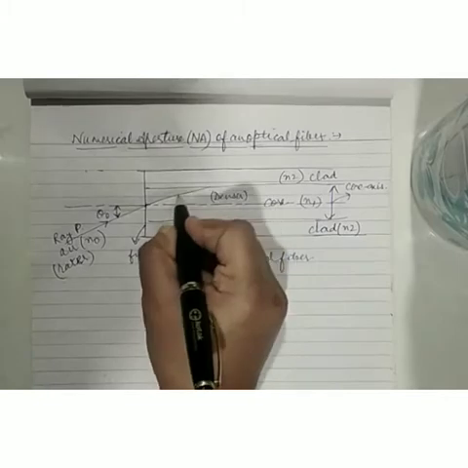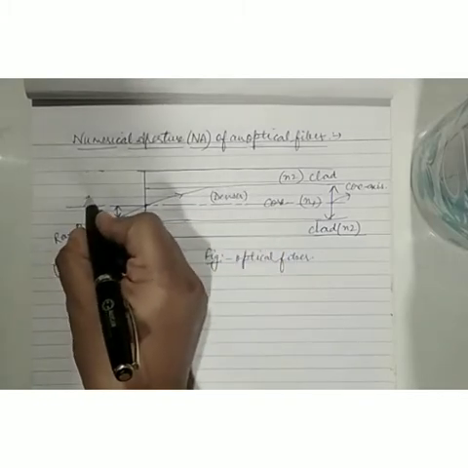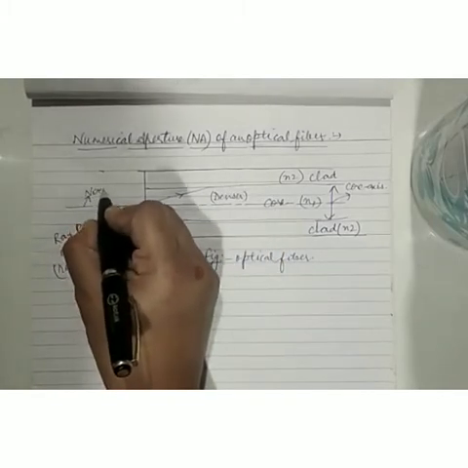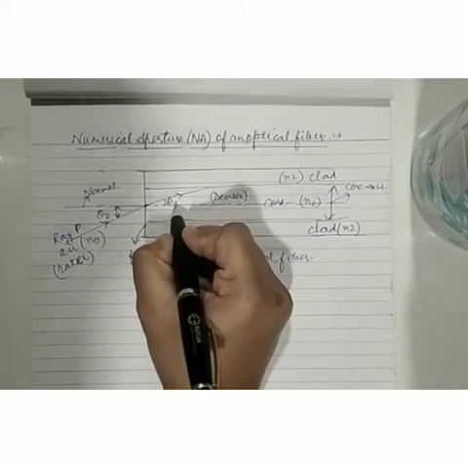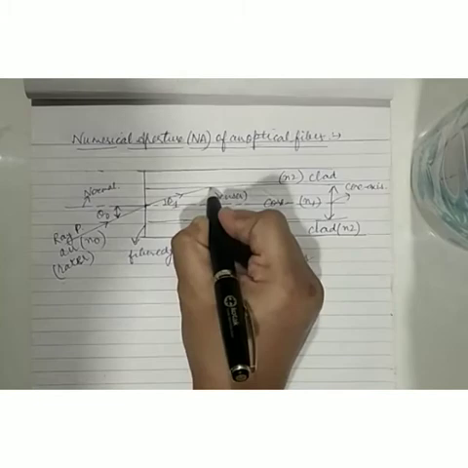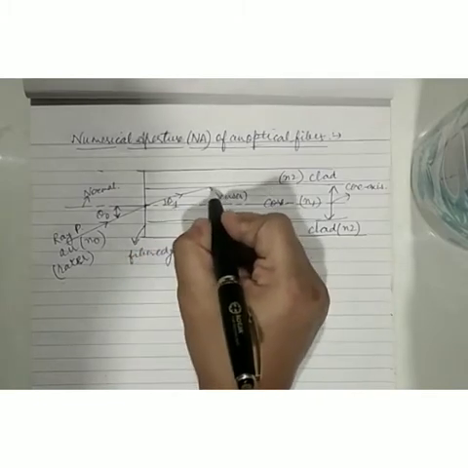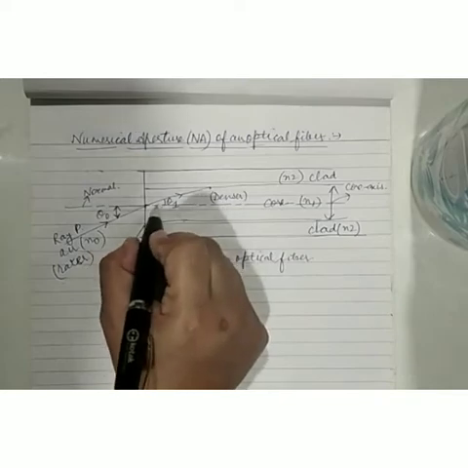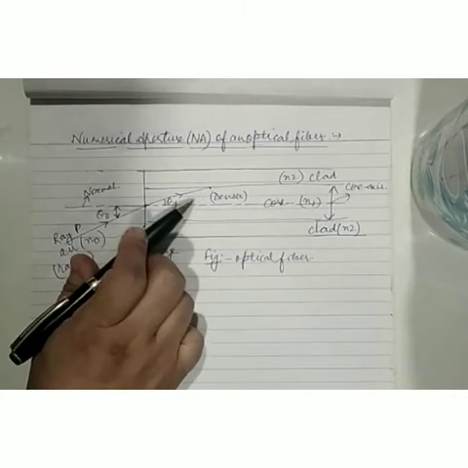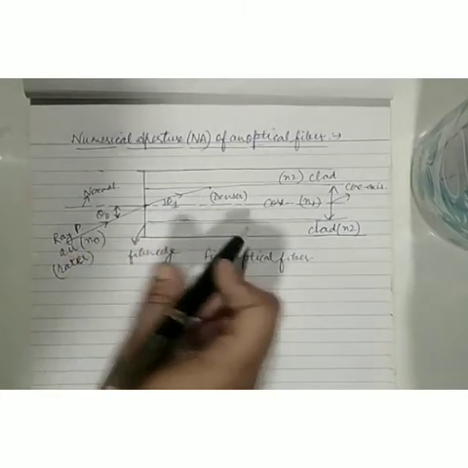So here this core axis is acting as a normal or perpendicular. So let us assume that this is making an angle theta 1 with the core axis. This angle theta 1 is slightly less than theta 0, since the bending of the light has taken place towards the normal or this core axis.